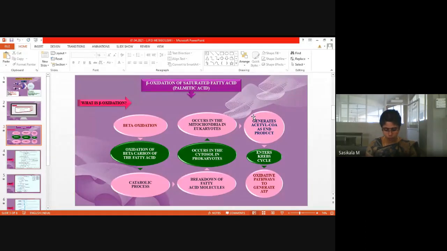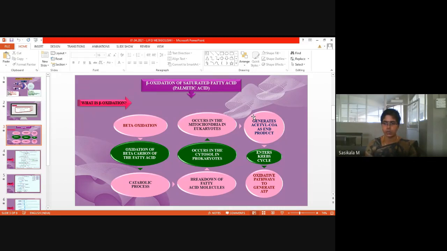Whether it is protein or lipid or carbohydrate, any macromolecule, if it enters for oxidation, catabolism, it generates acetyl-CoA as precursor, and that acetyl-CoA enters the Krebs cycle. After utilizing lipids and carbohydrates for energy, it is eliminated from the body as carbon dioxide and water.